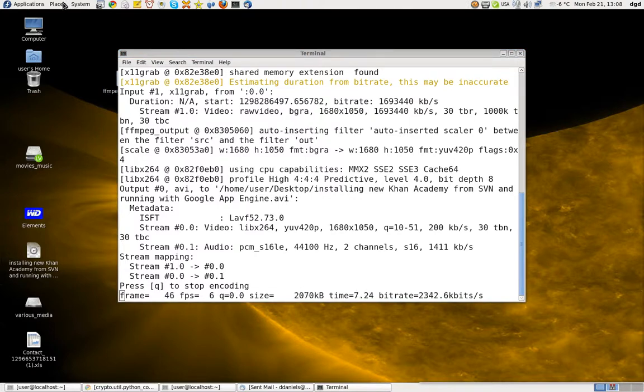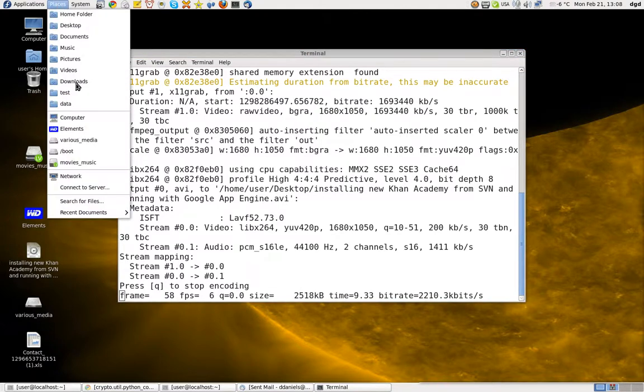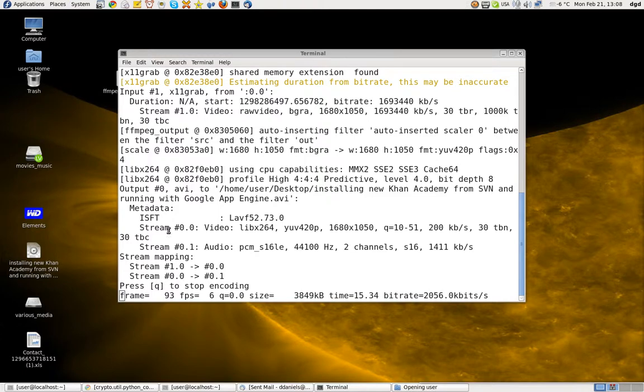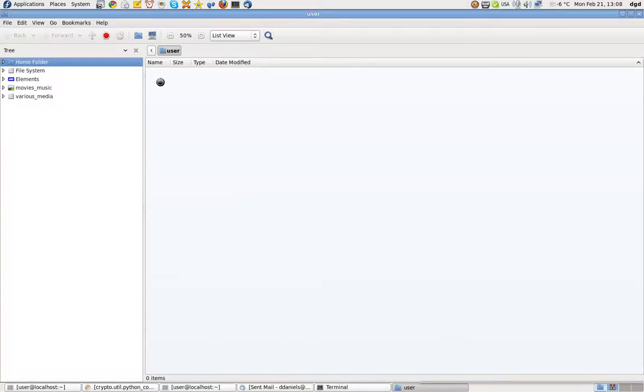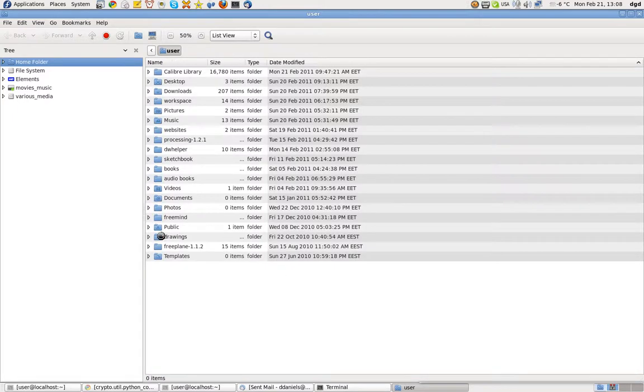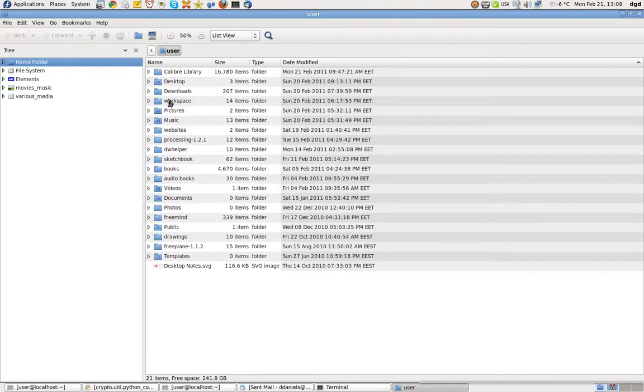And what we're going to do is take a look at our workplace. Well, workplace is not there, so we'll go to places. And in a moment, we should get workplaces here, home folder. Please load. That's a little slower. Okay, there it is. And workspace is right here.